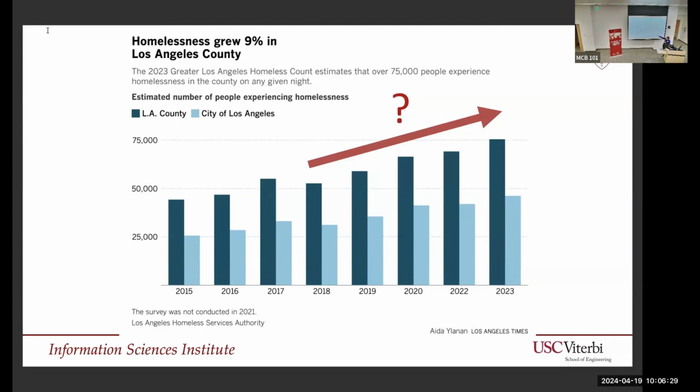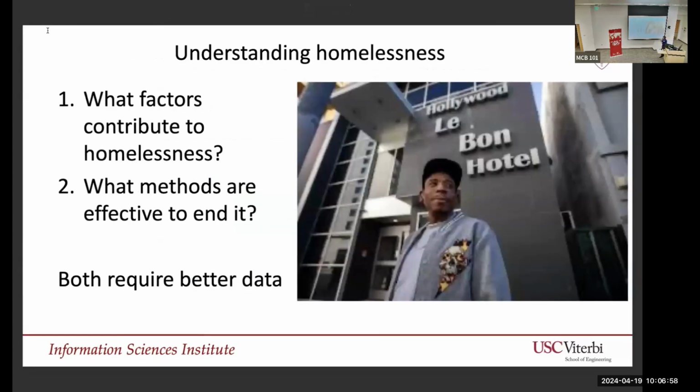Just as importantly, these are yearly counts. So if we wanted to determine, for example, the immediate effect of a policy, such as what the LA mayor was doing, for those of you who might have heard the LA mayor's State of the City a few days ago, she was mentioning the policies that she was trying to do to combat homelessness. It would be good to figure out if we can see an immediate change from any of her policies. So to that end, I had two questions I want to ask.